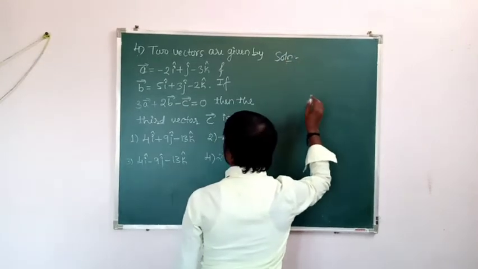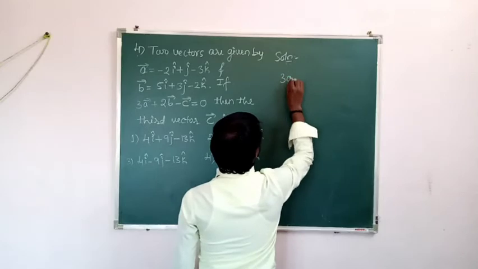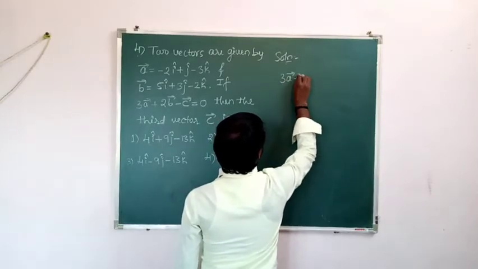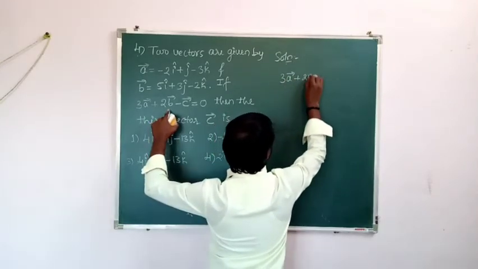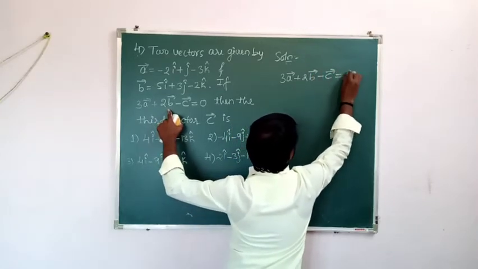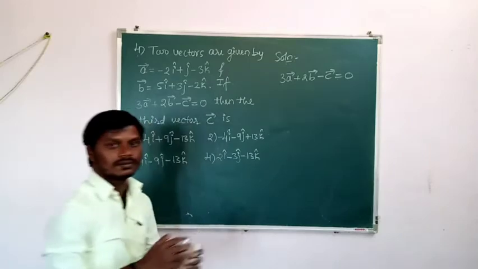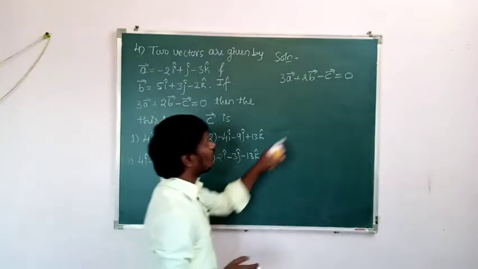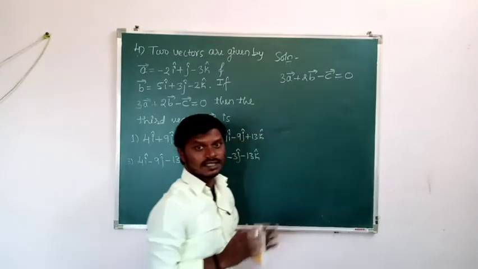See here, 3 into vector A plus 2 into vector B minus vector C is equal to 0. Our aim is to find vector C, the third vector.